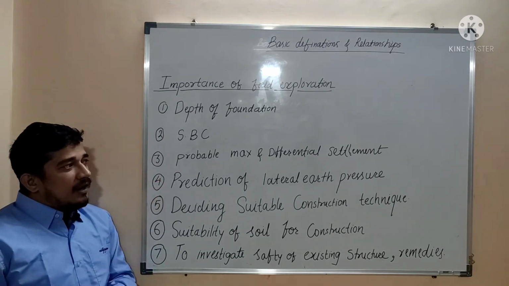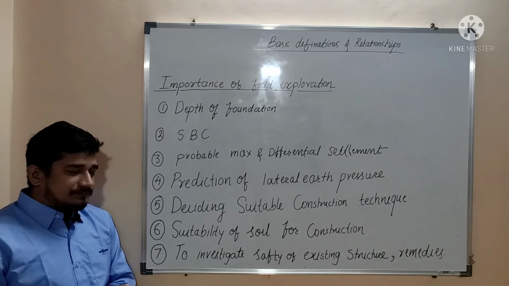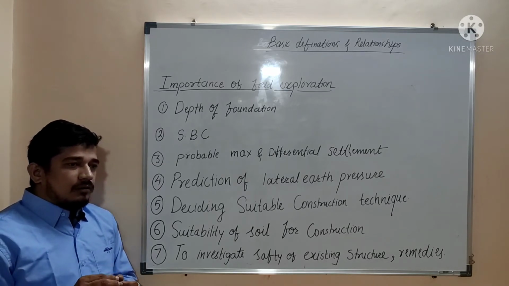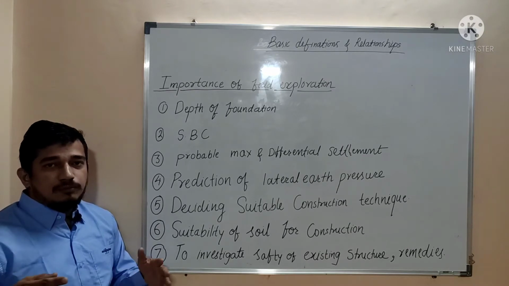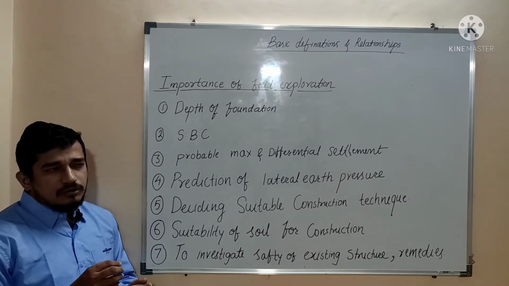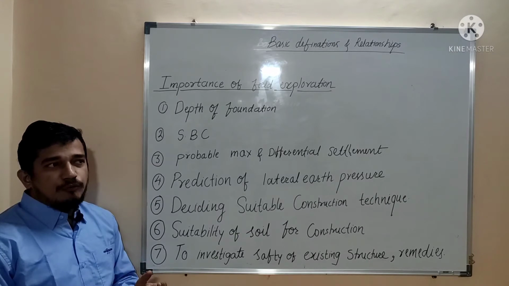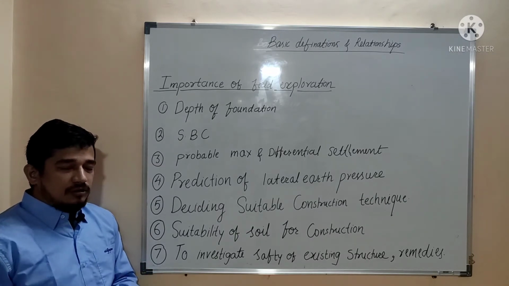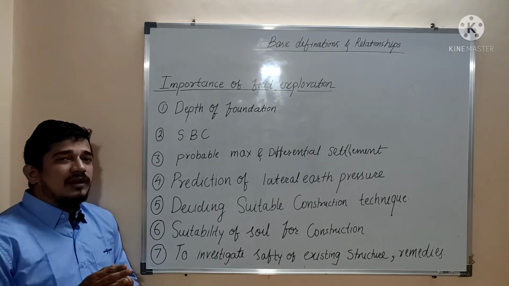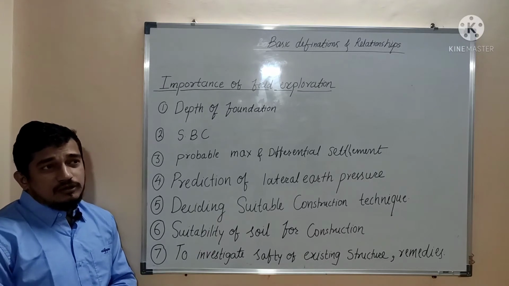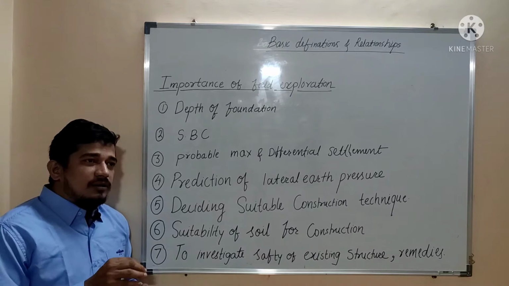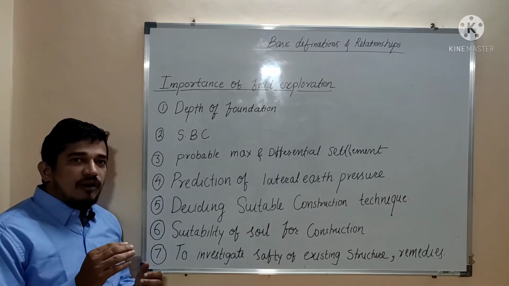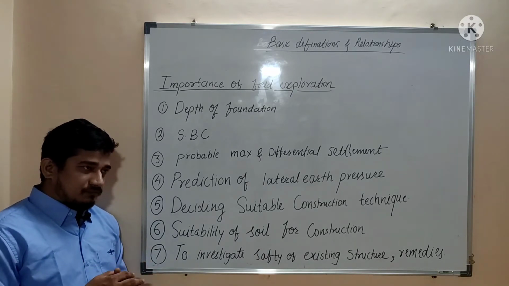After that, probable maximum and differential settlement. Whenever you see a soil profile for a vast project, if you investigate the soil profile over 500 or 600 meters, or a greater length, you will come to know that the soil profile is not the same; it is continuously changing.